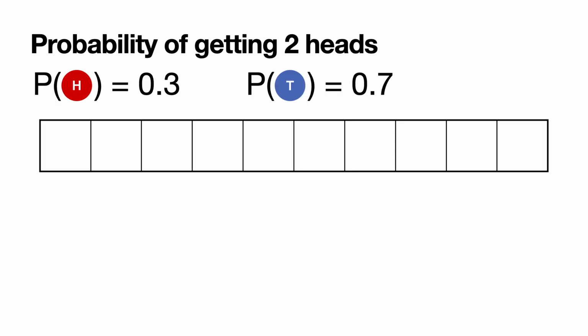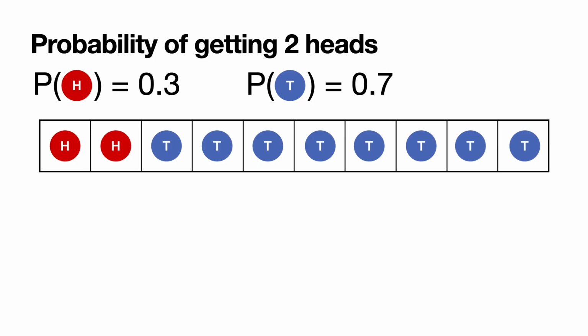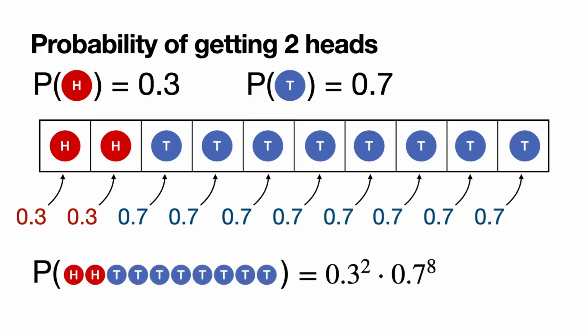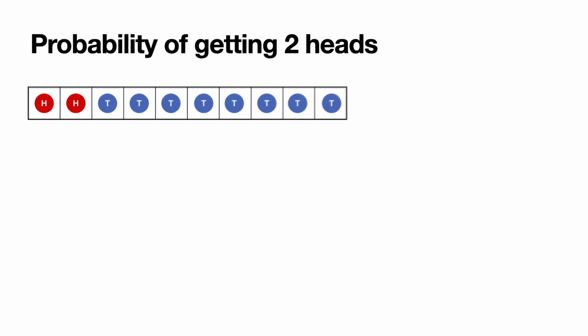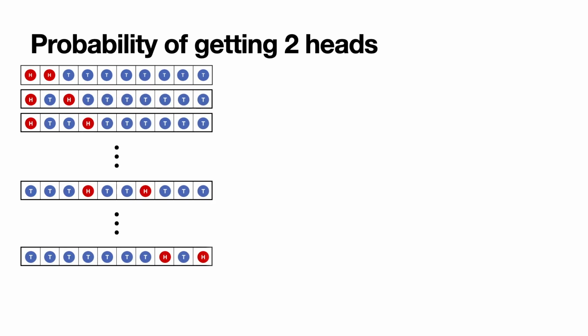And now let's do the same thing for 2 heads. So let's start by considering the probability that the first 2 throws land in heads and all the other ones land in tails. That probability, calculated in the same way as before, is going to be 0.3 squared times 0.7 to the 8. And that's for the 2 heads and the 8 tails. And so this number is 0.00519. Now the question is, in how many different ways can we have 2 heads amongst 10 throws?